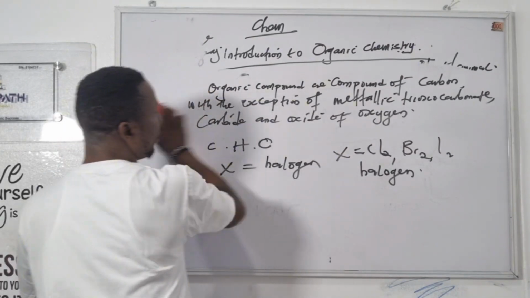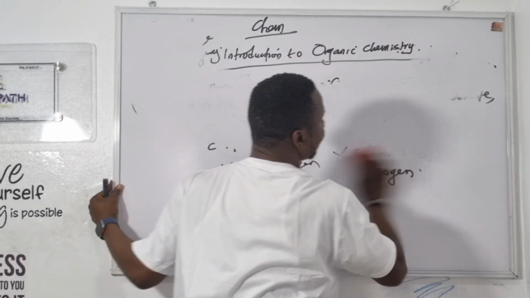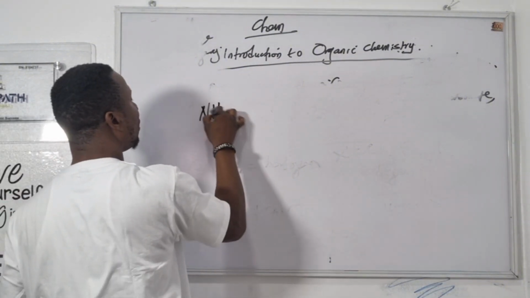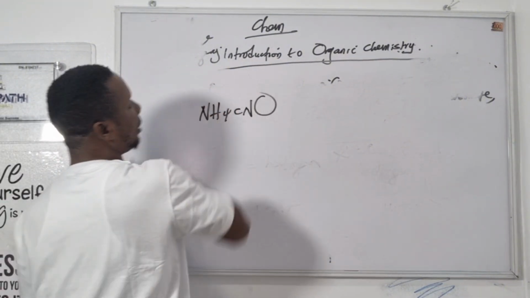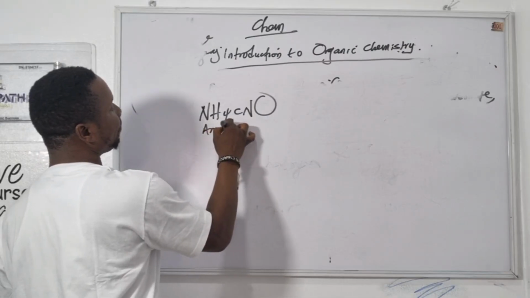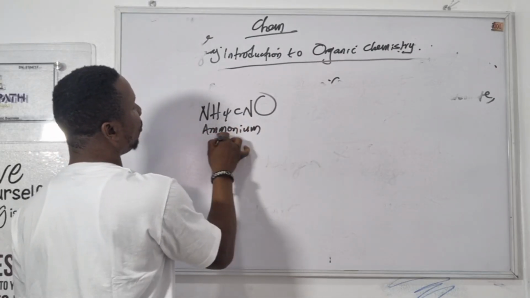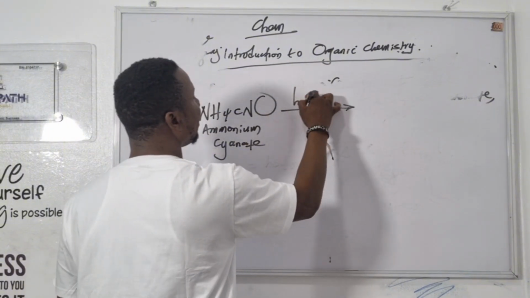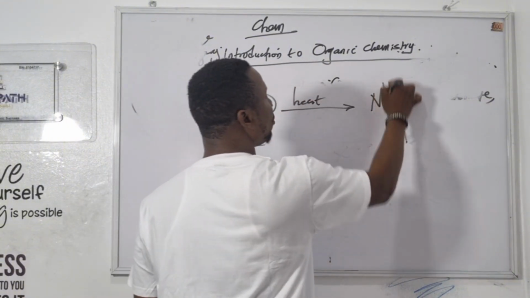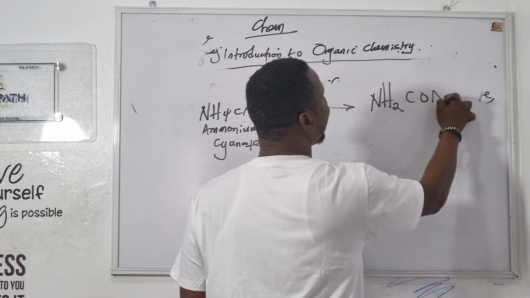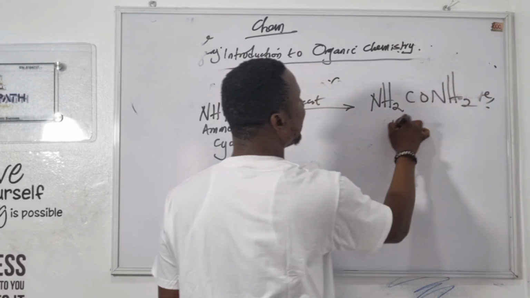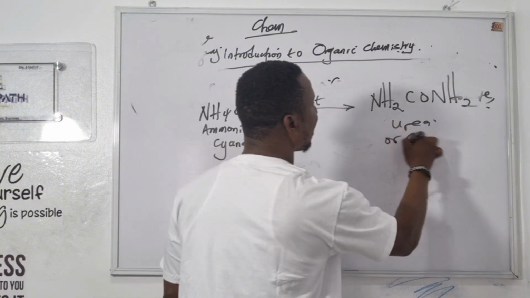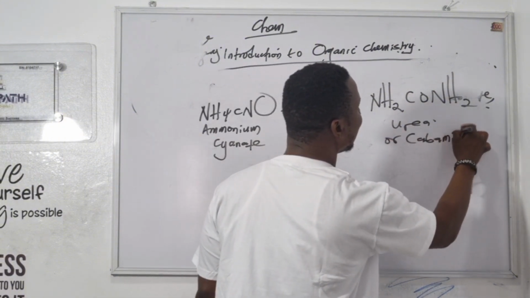Now, let me give you the equation to represent that. We have NH4CNO, which is ammonium cyanate. We obtain NH2CONH2. These are urea, or carbamide.